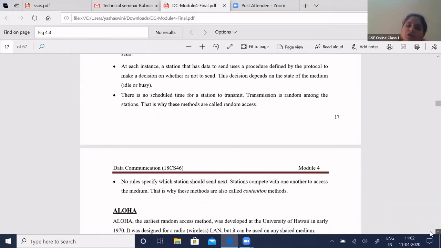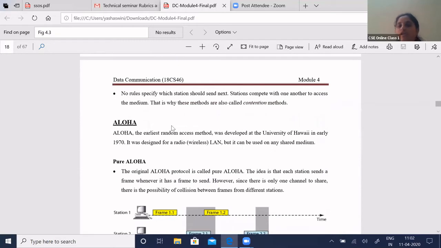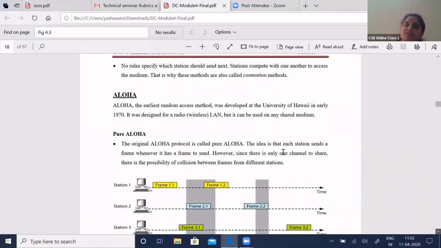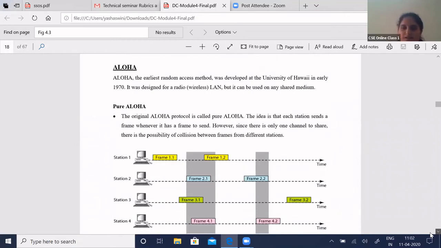The first algorithm or protocol is Aloha. Aloha was the first protocol designed, the earliest random access method, from the University of Hawaii in 1970. It was used for radio communications or wireless LAN. Aloha is a shared medium, and how data can be transmitted through a shared medium is defined. In Aloha, the first type is pure Aloha. Assume that, yeah, look at this diagram.